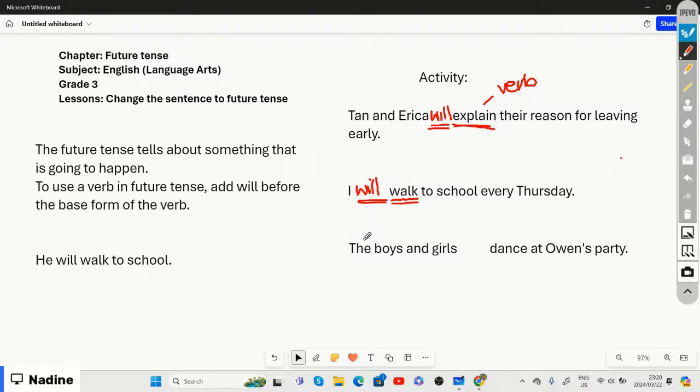All right, and if you look at the next sentence, it says the boys and girls dance at Owen's party.